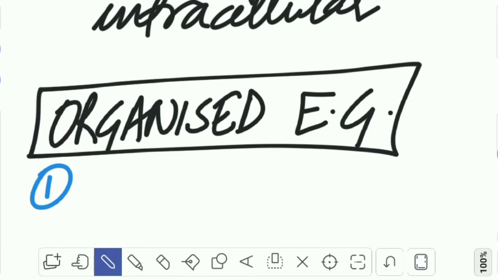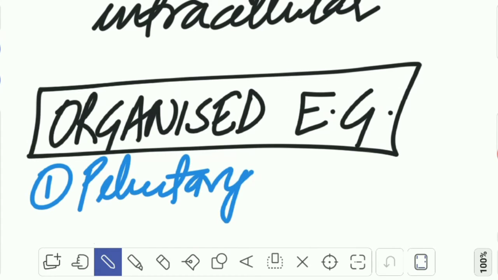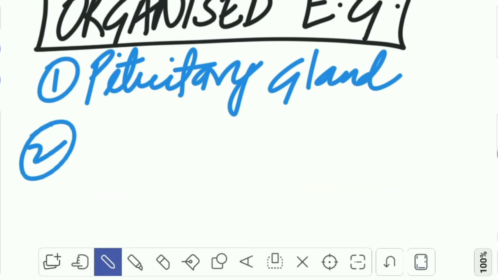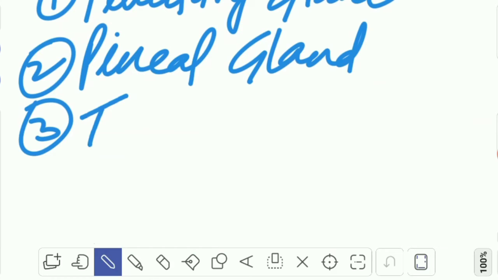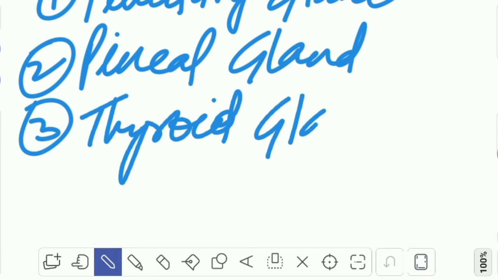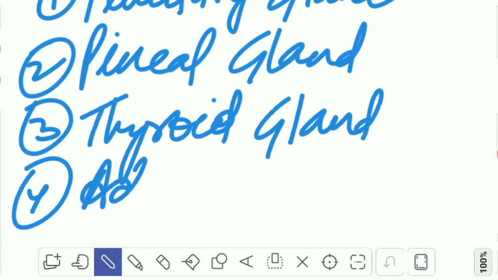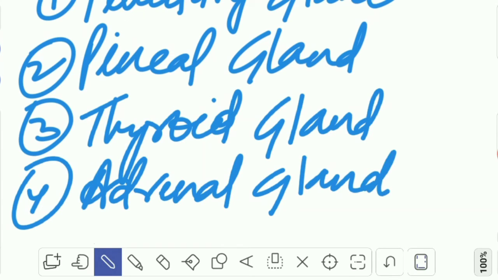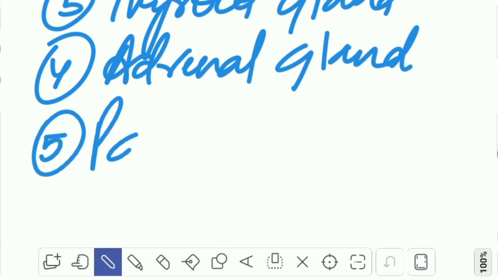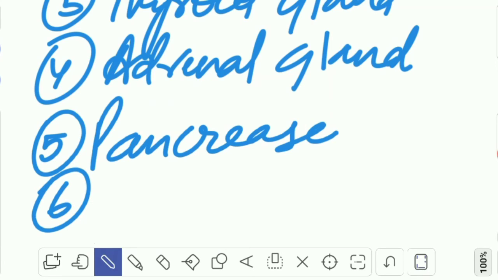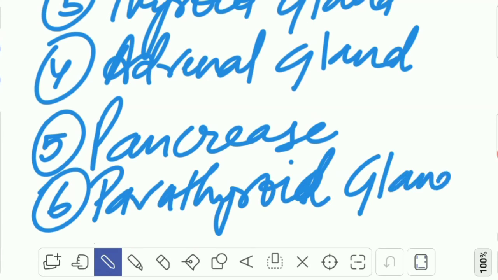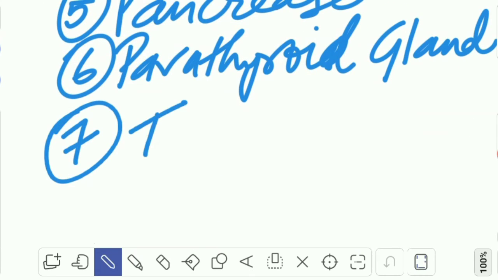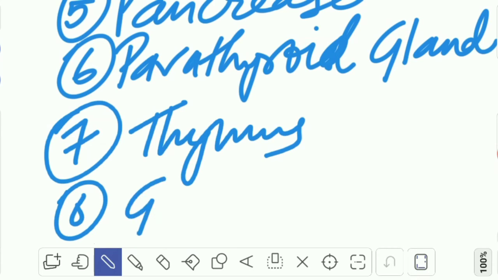So these are number one, pituitary gland, pineal gland, thyroid gland, adrenal gland, pancreas, parathyroid gland, thymus, and gonads.